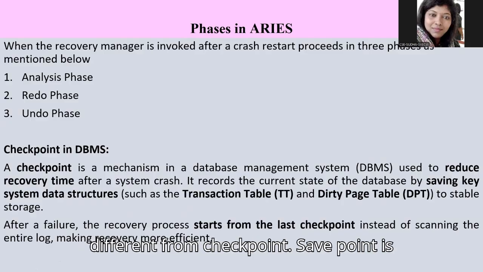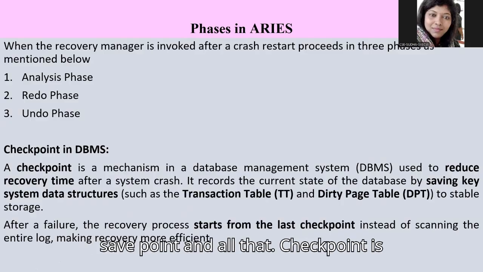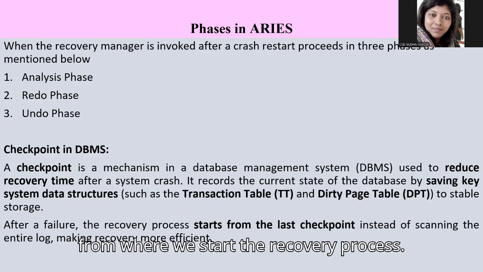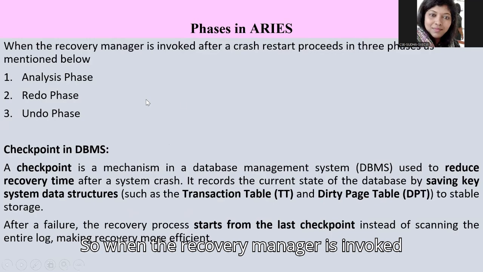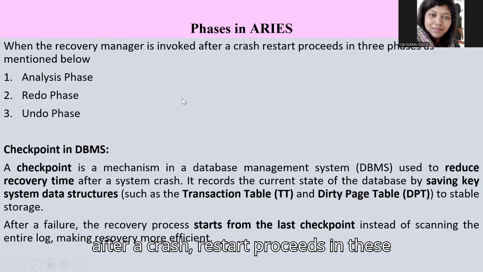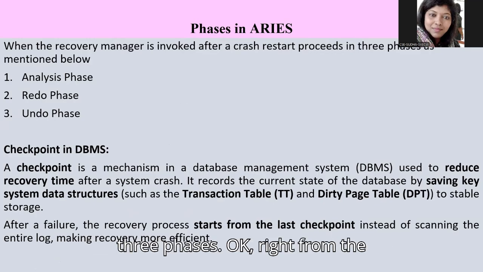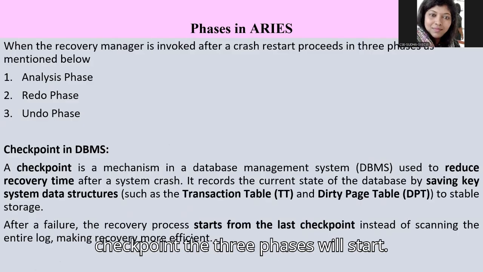So a savepoint is different from a checkpoint. A savepoint is where we roll back to the previous savepoint. A checkpoint is from where we start the recovery process. So that's the difference between the savepoint and checkpoint. When the recovery manager is invoked after a crash, restart proceeds in these three phases. From the checkpoint, the three phases will start.